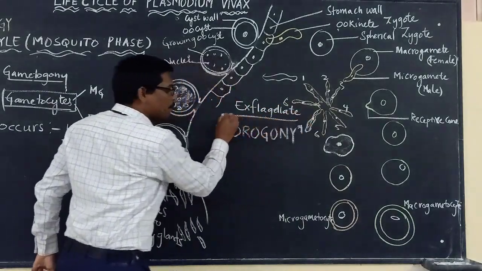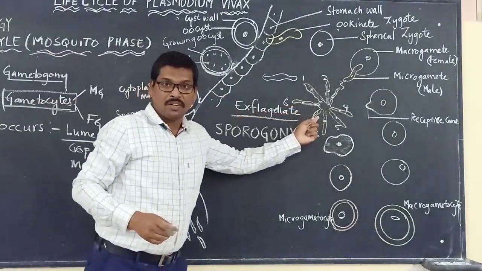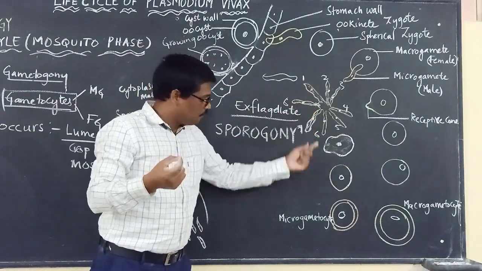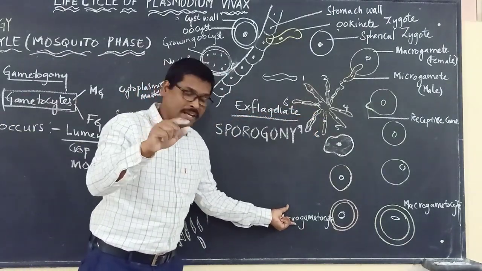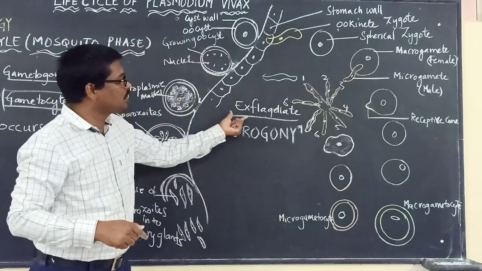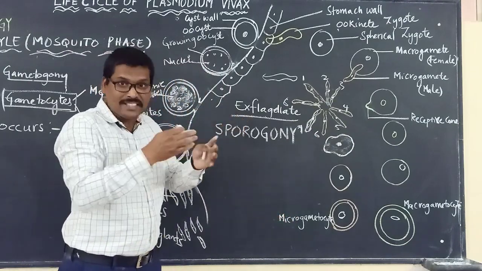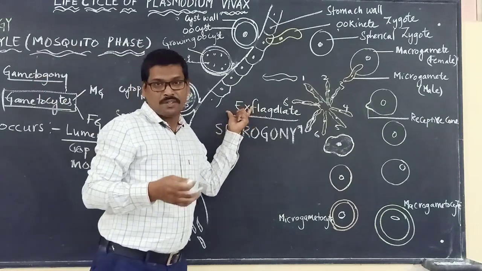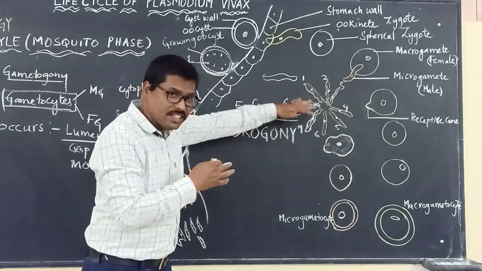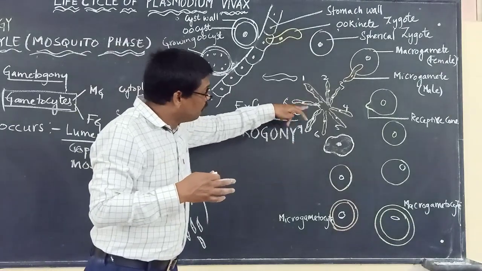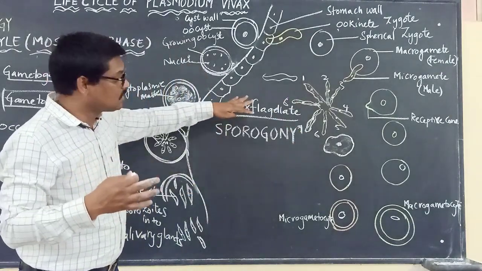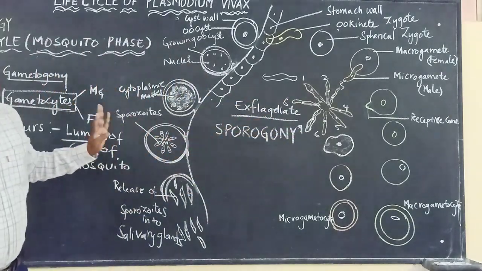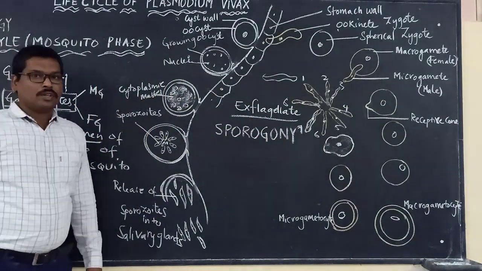The process of separation of these flagella-like structures formed from the microgametocyte is called exflagellation. They get separated from each other, and that separation is called exflagellation. This is how the male gametes are formed.